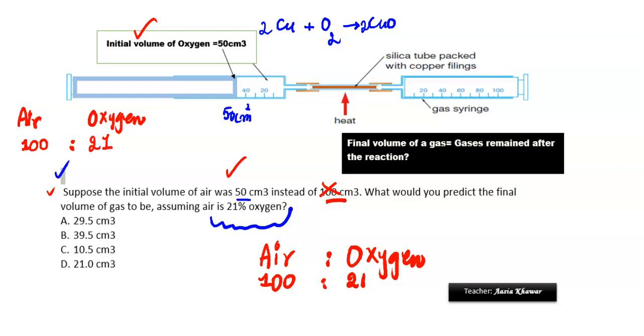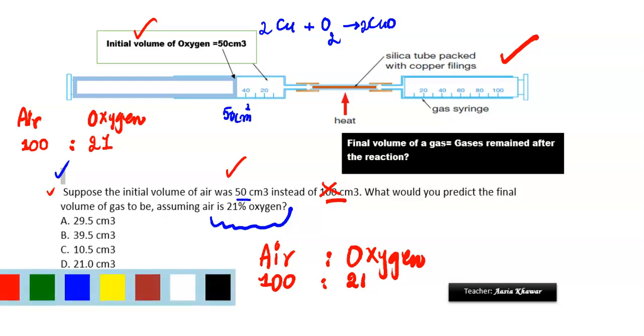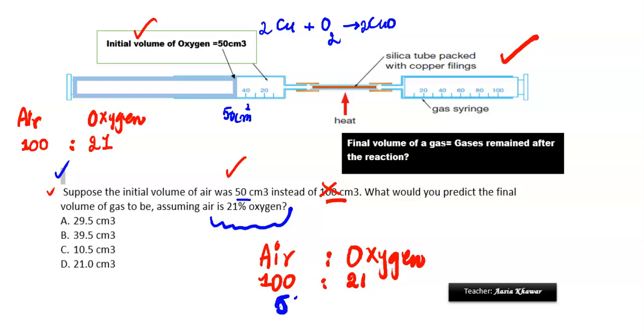They left one part of the question, that is they need to subtract it from the total volume, because they are not asking about the oxygen volume, they are actually asking for the volume which remains in the second gas syringe after the reaction, and this we get by subtracting the volume of oxygen, right? So first we need to find it in 50 centimeter cube.